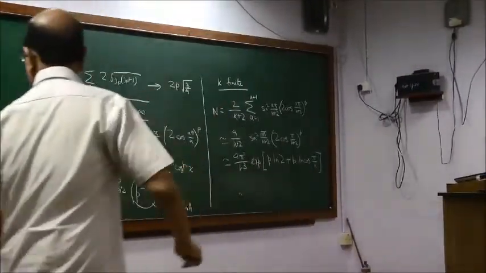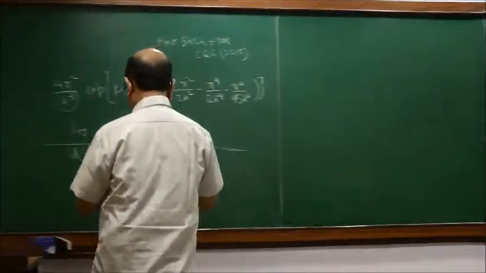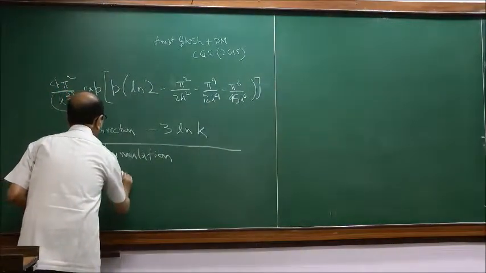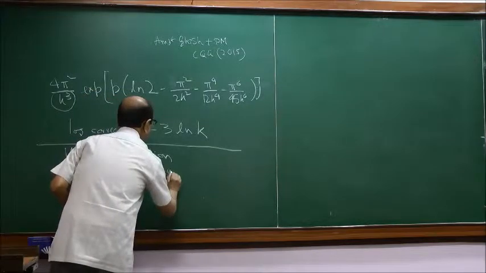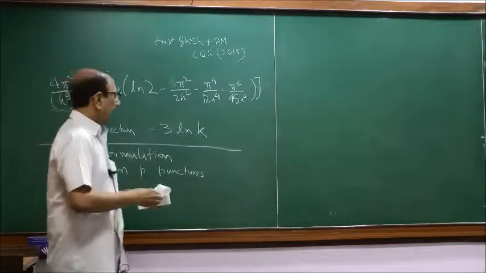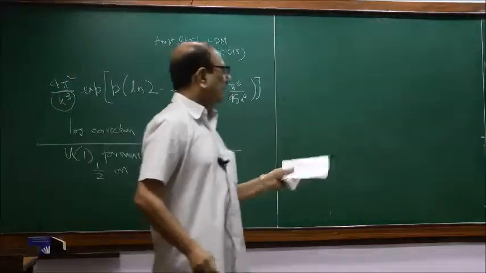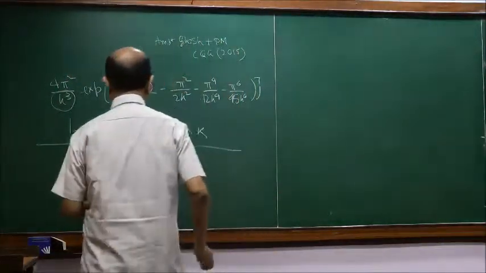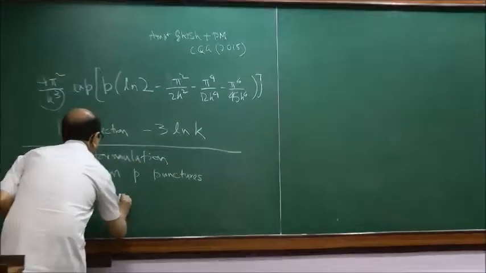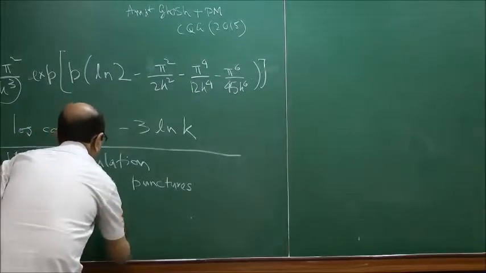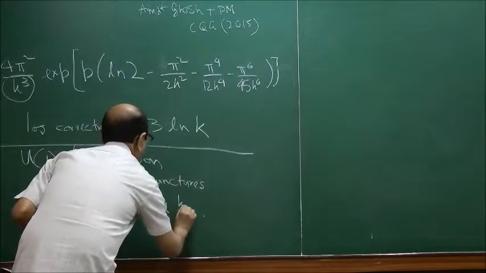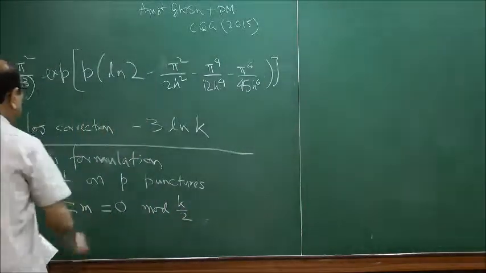Okay, so I briefly say something about the U1 formulation. In the U1 formulation, once again, one puts spin half on all P punctures. Here, the number of states is to be calculated not by an explicit formula like that, but by imposing the condition that sigma m is equal to 0 mod k by 2.